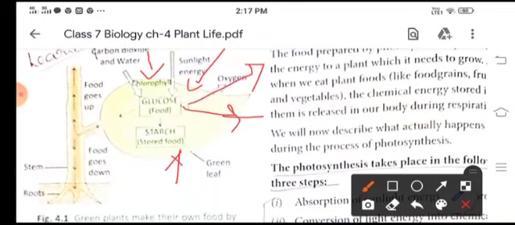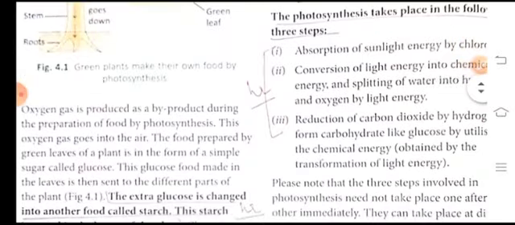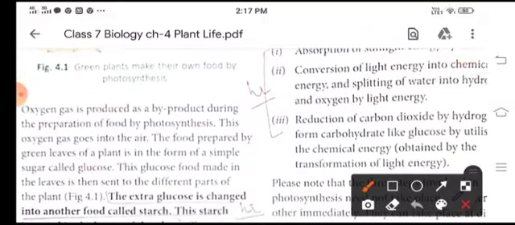Now this glucose is stored in the form of starch in the leaf. Now this food goes up and down in the plant to all the body parts of the plant, like the stem, root and other parts of the plant. So oxygen gas, which is produced as a result of photosynthesis, goes into the atmosphere and is utilized by the animals and the human beings.